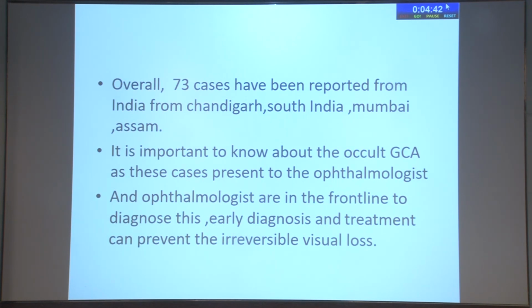Overall, 73 cases have been reported from India, from different parts, from the west, south and north of India. And we compared the results from India. So it is important to know that occult giant cell arteritis cases present to us primarily, and ophthalmologists are on the front line to diagnose it. Early diagnosis and management help to prevent irreversible visual loss.